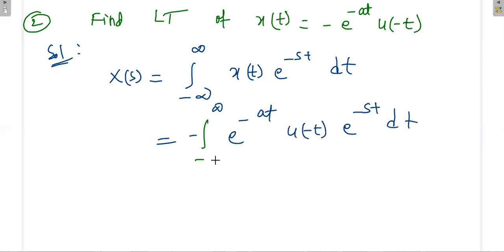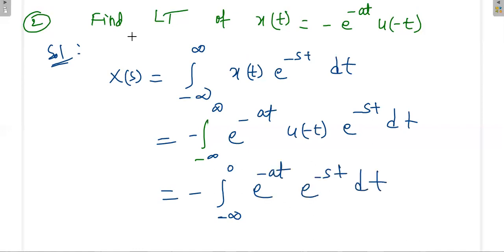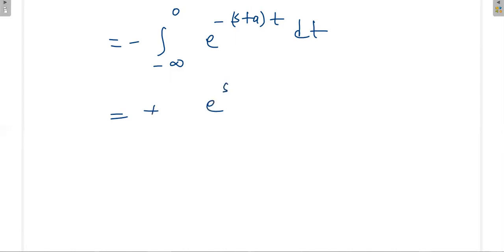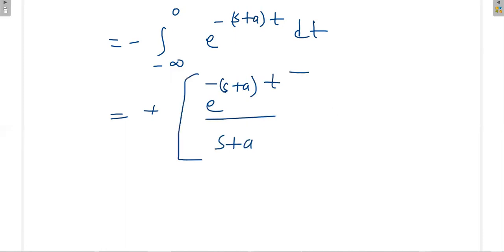U of minus t means the limits are from minus infinity to 0. So e power minus at times e power minus st dt. Then you can combine these two terms: integration from minus infinity to 0 of e power minus (s plus a) t dt. Then you do the integration: e power minus (s plus a) t divided by minus (s plus a), with limits from minus infinity to 0.